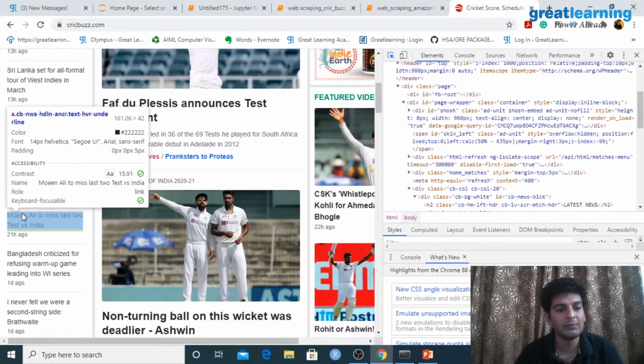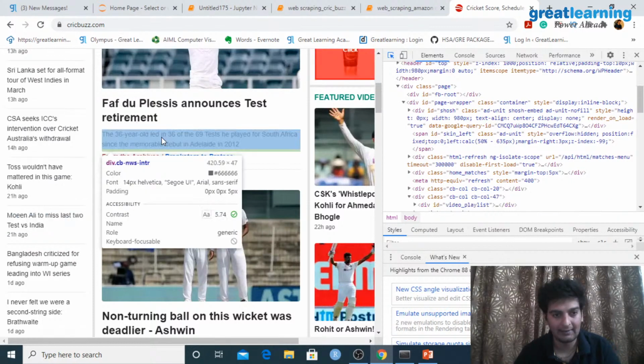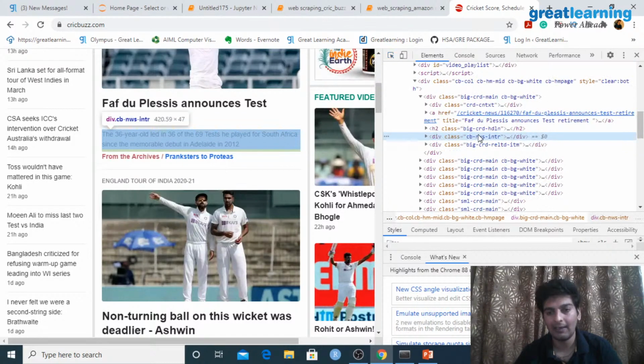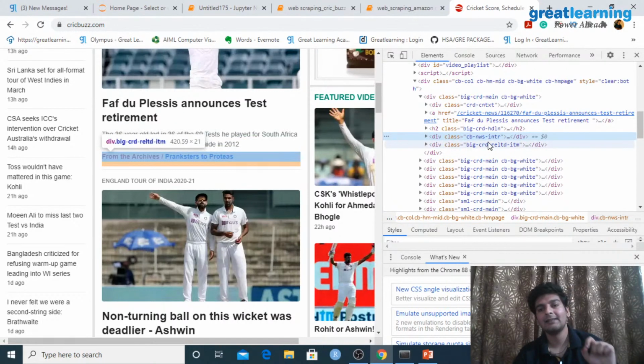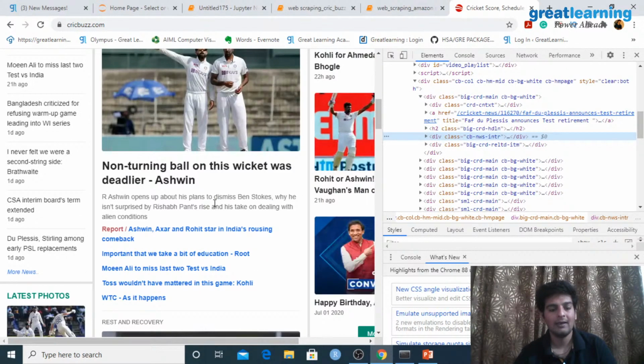Now, as I've told you, this is what I want to extract, the short news items. So I'll just click on this. Now when I click on this, I have the exact source code of this. Here you'd see that for this particular line, the source code is div class cb-nws-intr. So this is present in the division tag, and every tag can have a class. So the class for this is cb-nws-intr. Similarly, let's say I scroll again and press Ctrl+Shift+C.